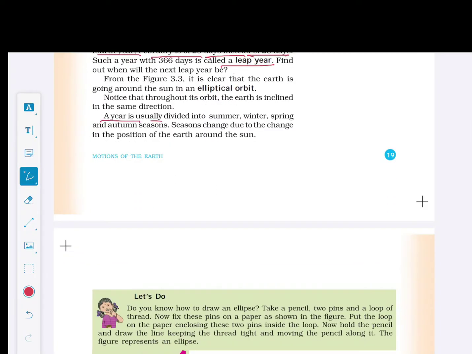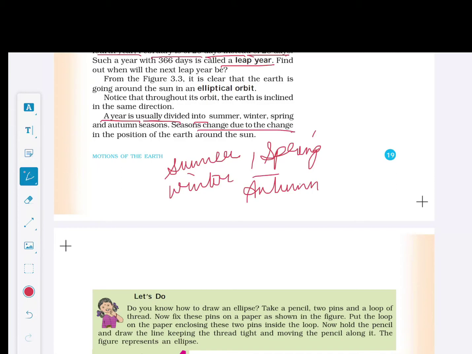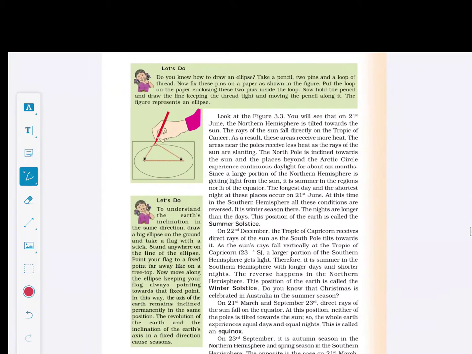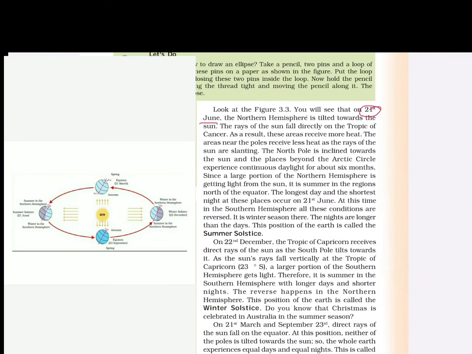We all know that a year is usually divided into summer, winter, spring, and autumn. Seasons change due to the change in the position of the earth around the sun. We will see that on 21st June, the northern hemisphere is tilted towards the sun. The rays of the sun fall directly on the Tropic of Cancer. As a result, these areas receive more heat. The areas near the poles receive less heat as the rays of the sun are slanting.